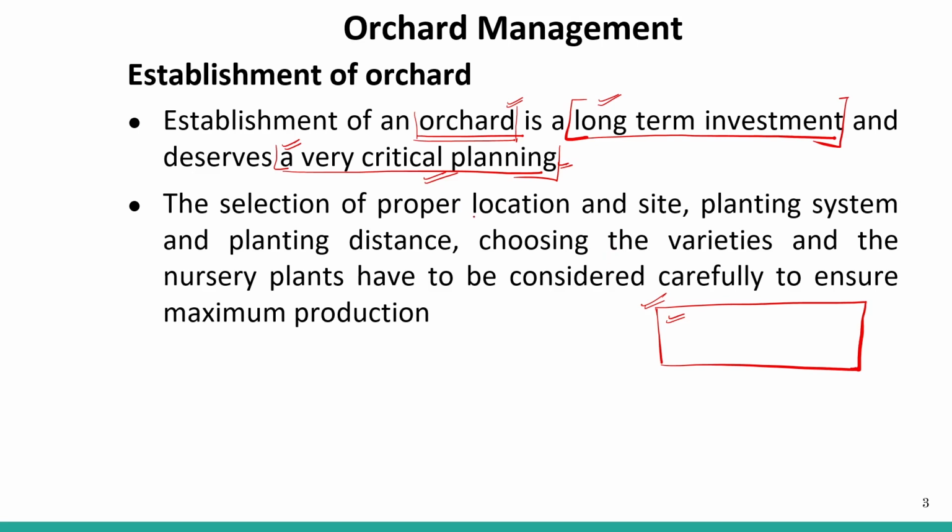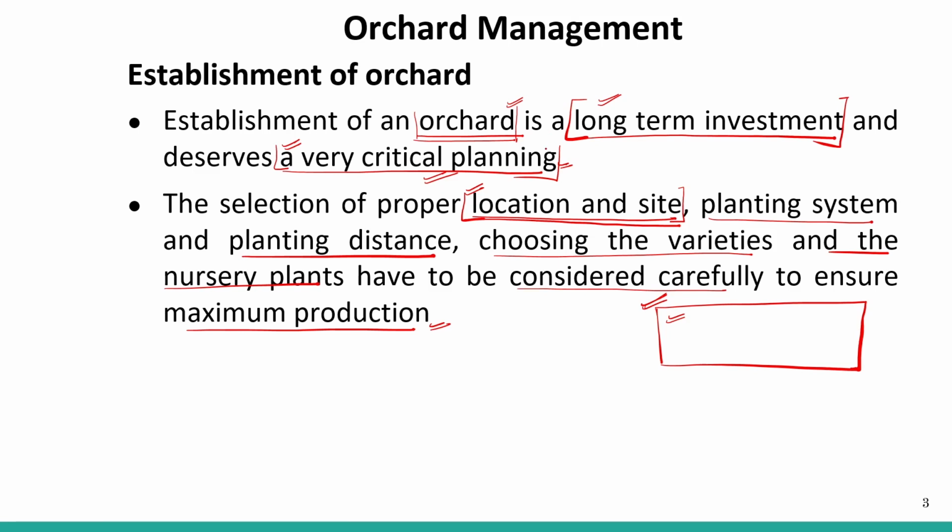The selection of proper location and site. Yes, to make an orchard, we need a proper location, a proper site. Planting system must be followed and planting distance must be followed. Choosing the varieties and the nursery plants have to be considered carefully to ensure the maximum production. So these are some of the very important points that must be taken into consideration when we are planning for an orchard, when we are establishing an orchard.